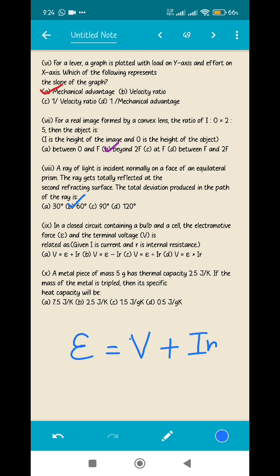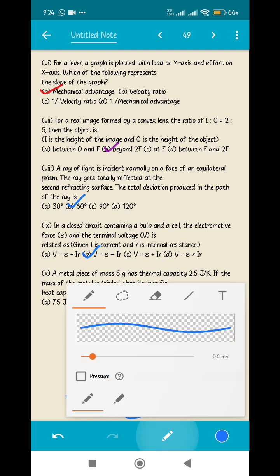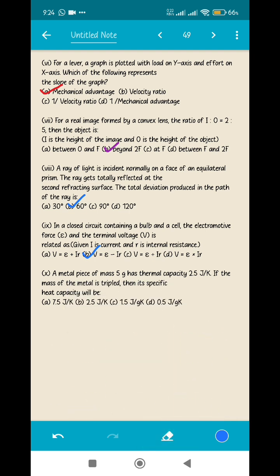Now I can see option number B is correct, because if I take IR to the other side, we are going to get V is equal to epsilon minus IR. So this is the correct option. So option number B is my correct answer. Now moving to the 10th question, let's see.